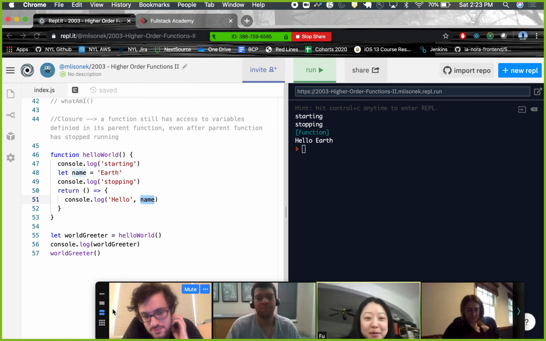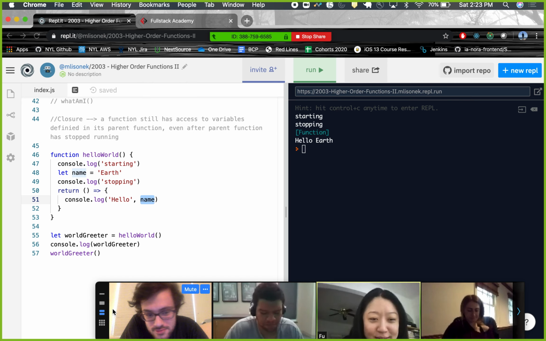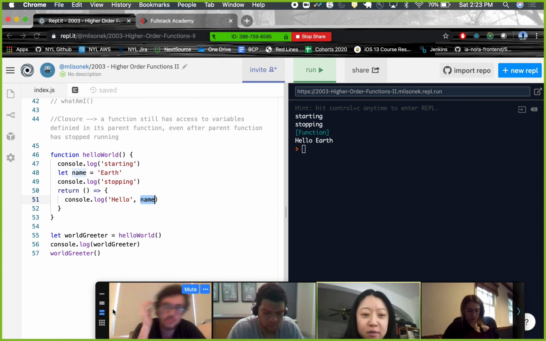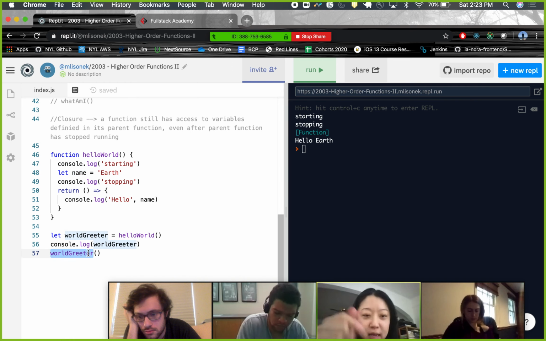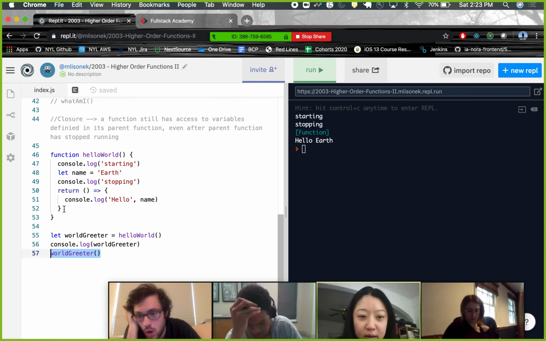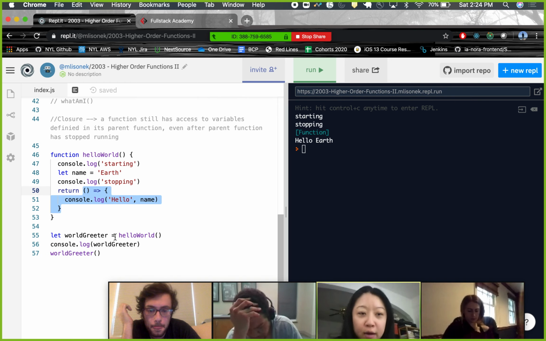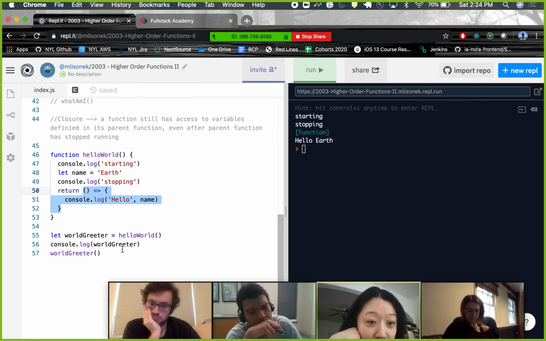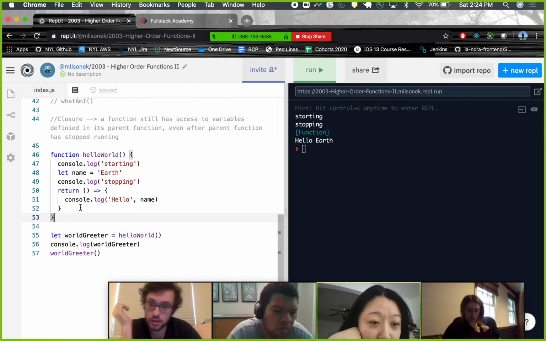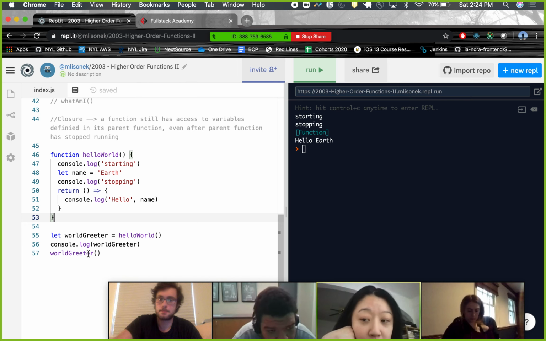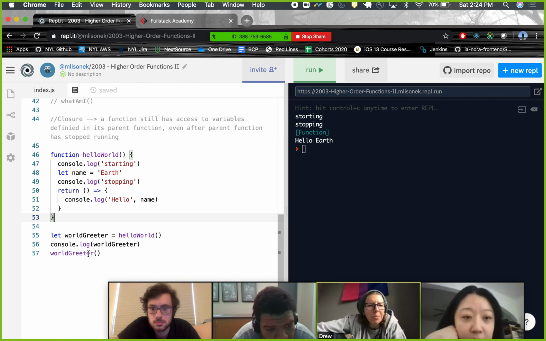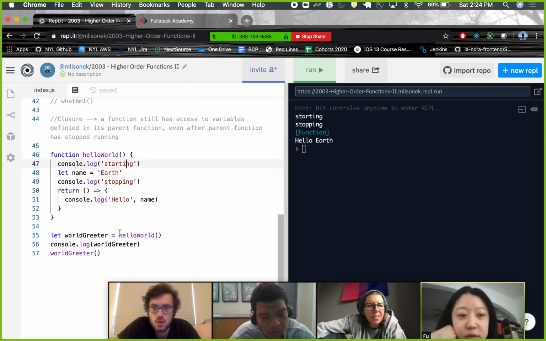Okay, I think where I'm confused is, because on line 57 when you say world greeter invoking, that's basically I'm calling this function. Yeah, you're calling that function. But just that part? I'm just calling this. Why doesn't it invoke the starting stopping thing? Yeah, that's maybe where I'm confused too.